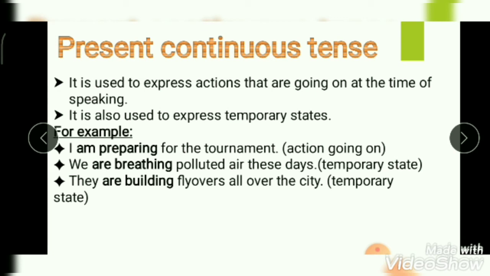They are building flyovers all over the city. This is another example of temporary state in which the building of the flyover will get completed after a certain period of time. So it is an example of temporary state and it can be written in present continuous tense.